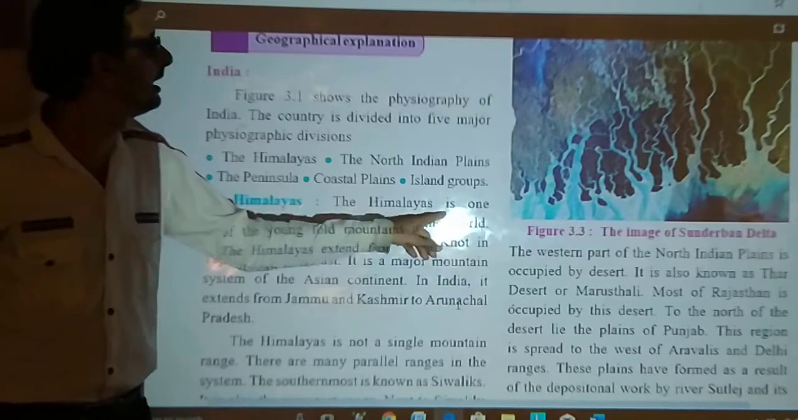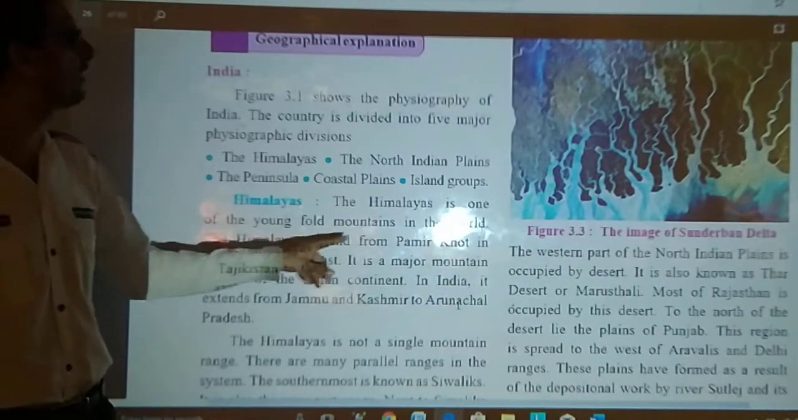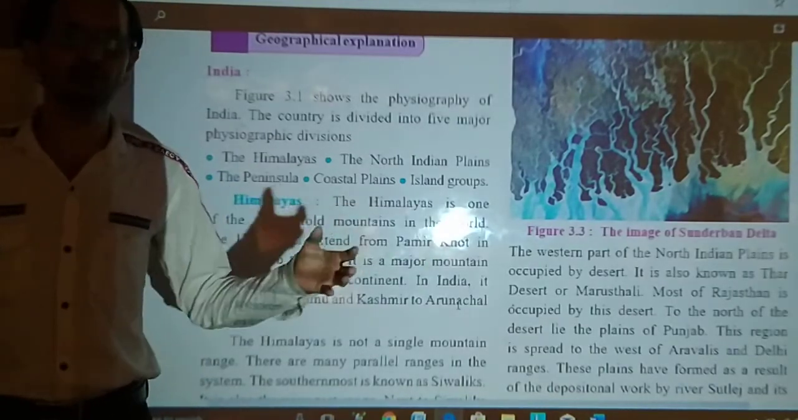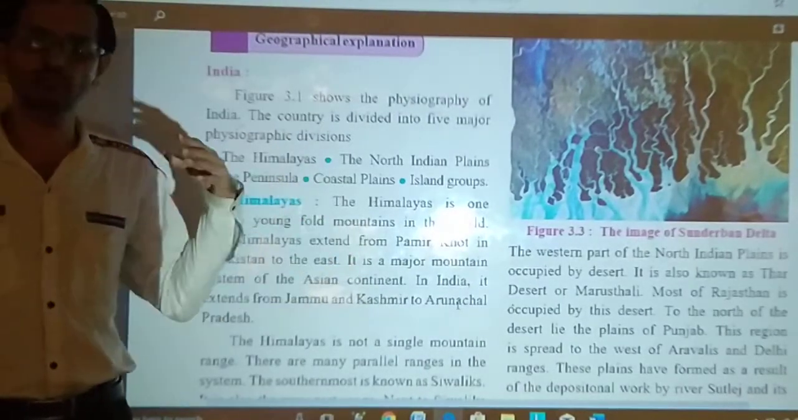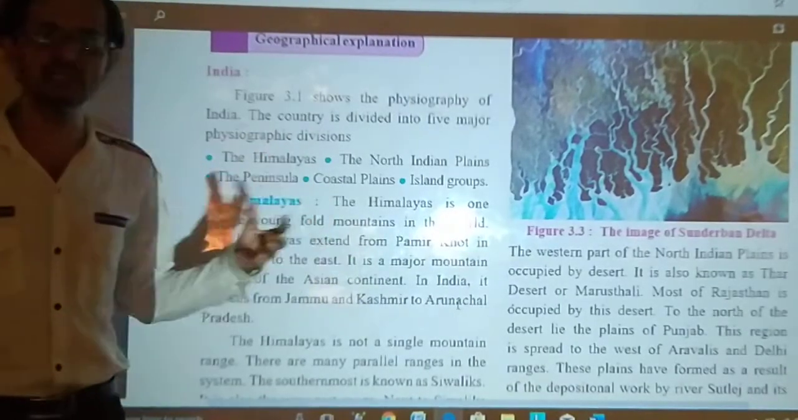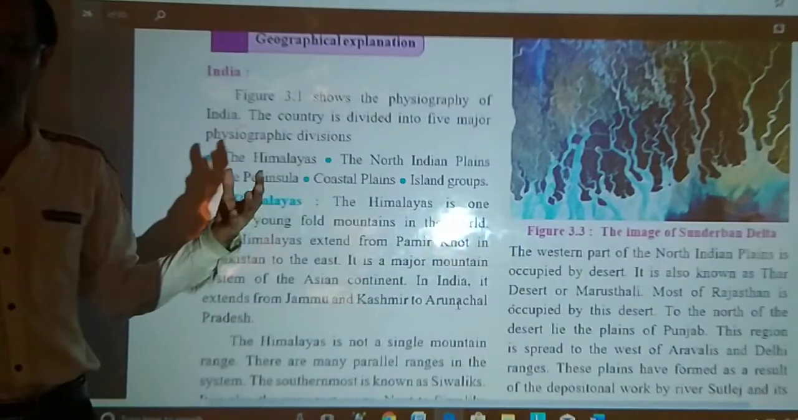Now the Himalaya is one of the young fold mountains in the world. They are the young fold mountain. They are not the oldest mountain. They are not the old fold mountain. They are totally a young fold mountain. Young mountain, you may call them in short.